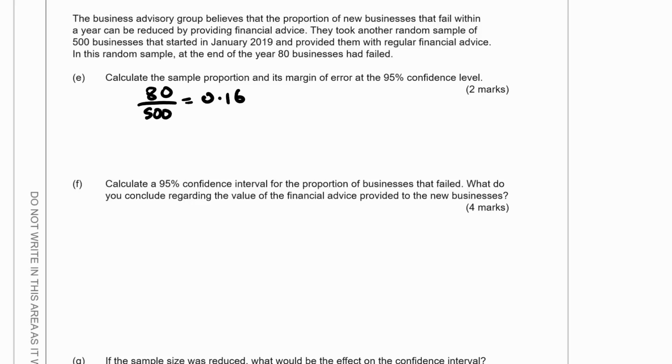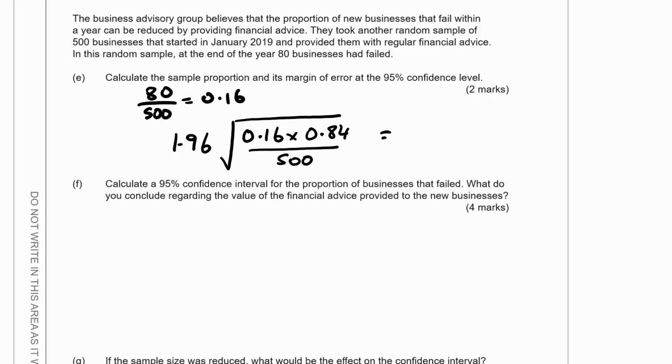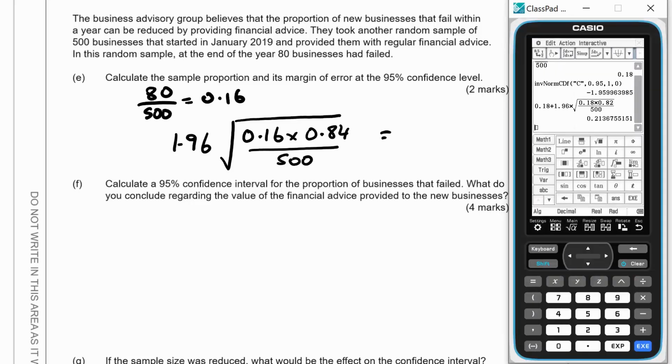And the margin of error for the 95%. Well, 95% Z we know is the 1.96. And this time this will be 0.16 times 0.84 over 500. So 1.96 times 0.16 times 0.84 over 500, which is 0.0321.